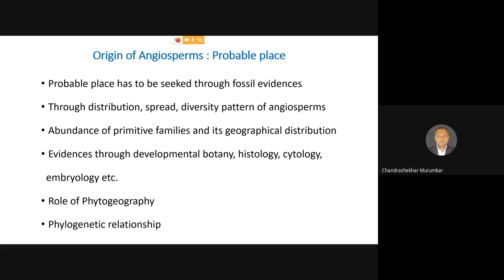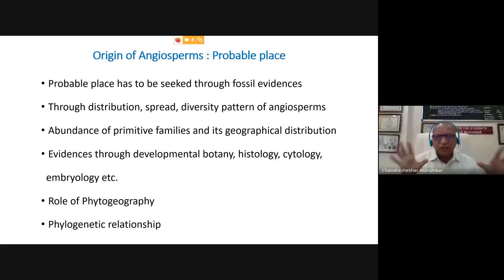These records are available in European countries, in African countries, in the American continent, and also in the New World, that is, New Zealand and Australia. We have to find where these records are present and whether they are giving us some clues.